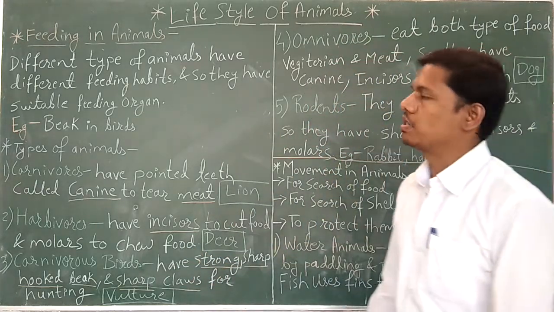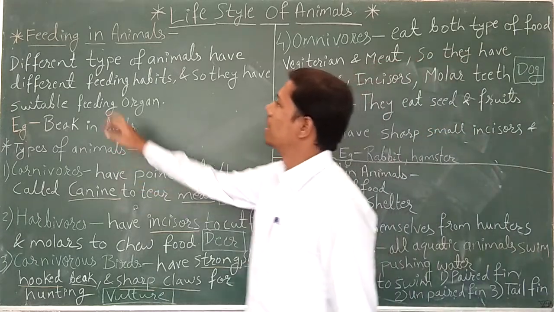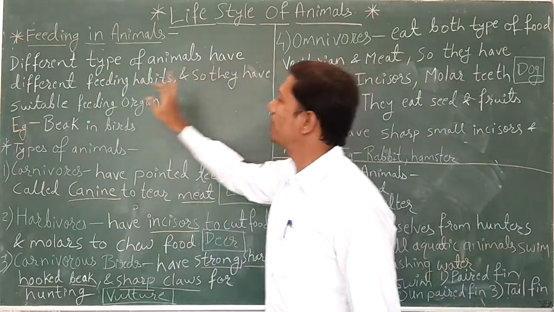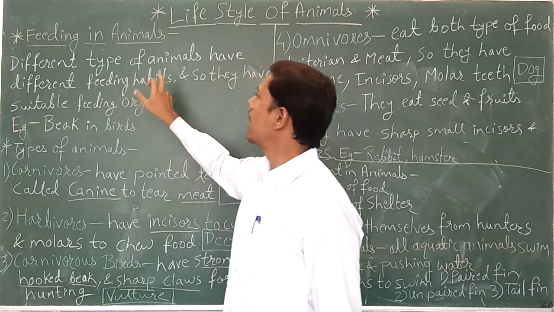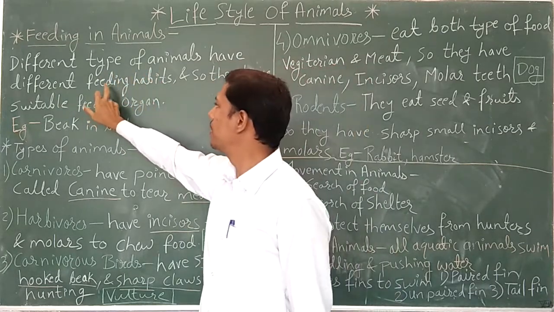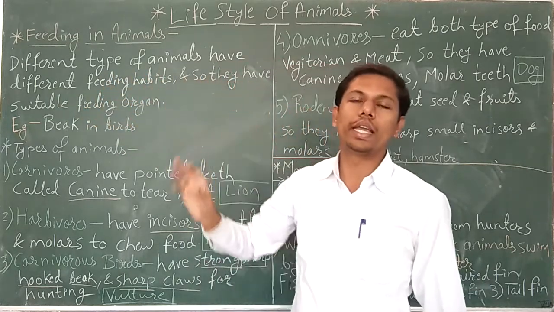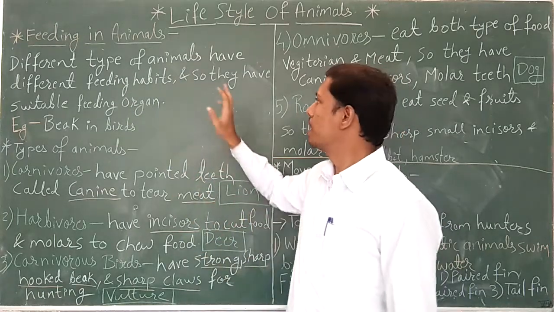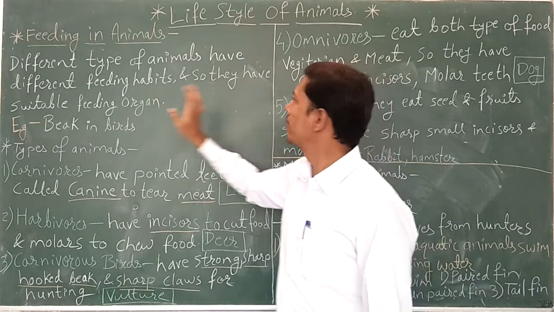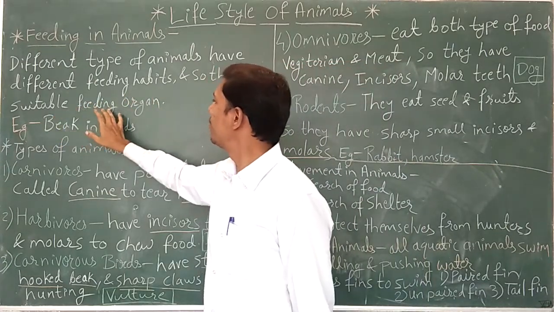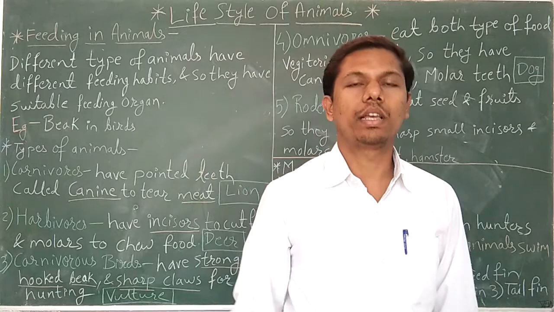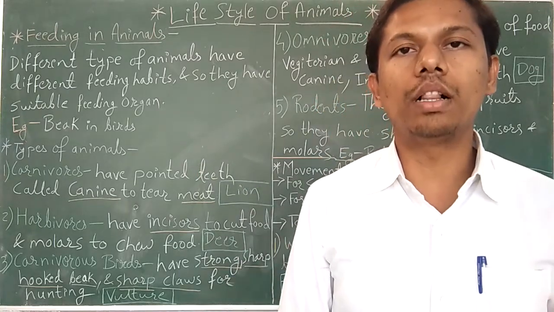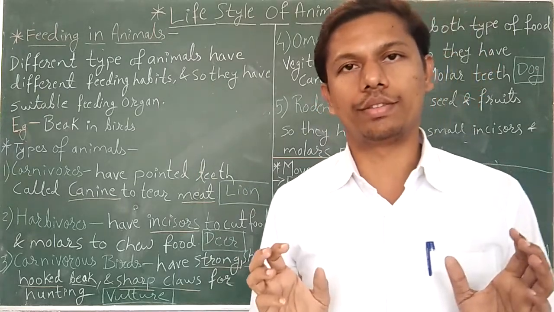As I have highlighted over here, different types of animals have different feeding habits. Feeding habit means they eat different types of food, and so they have suitable feeding organs.